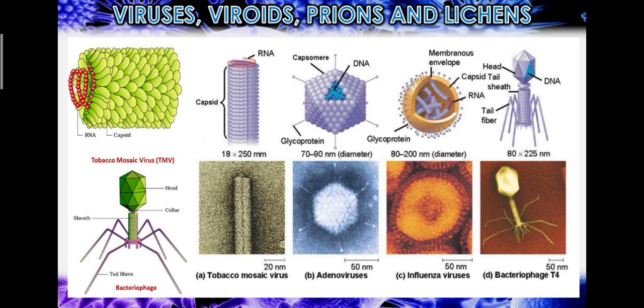See the picture. Different types of viruses: tobacco mosaic virus, TMV, bacteriophage, adenovirus, influenza virus. Their pictures, their structures, capsomers, glycoproteins, they are made up of RNA, capsids. Okay, so these are the different types of viruses and they are seen like that.